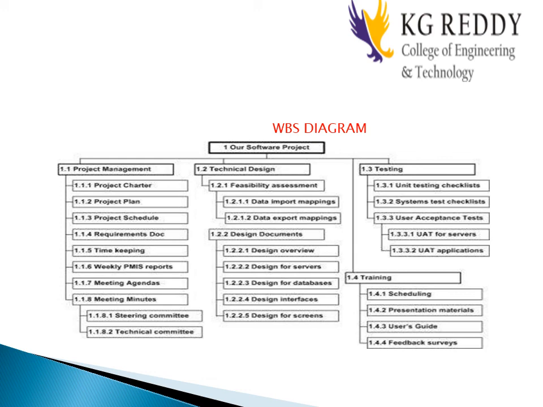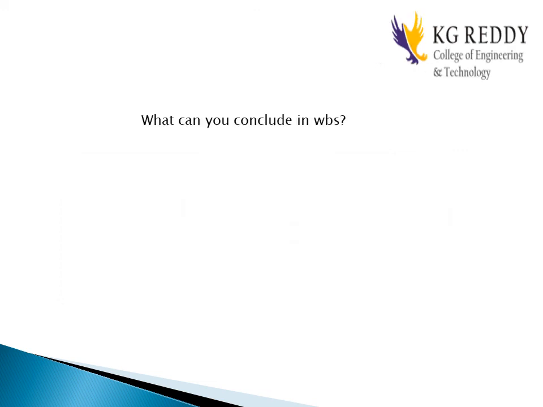The main purpose of work breakdown structure is dividing larger projects into smaller chunks in order to achieve a sustainable, effective project. The topic name is work breakdown structure. This is an important topic for your external exams also. So what exactly is work breakdown structure? Dividing your complex projects into simpler and manageable tasks is the process identified as work breakdown structure.